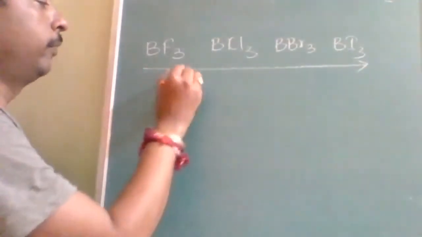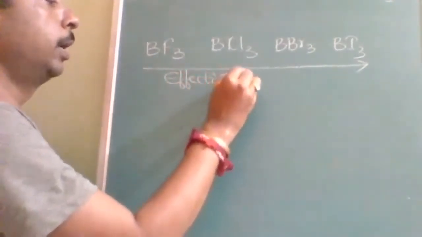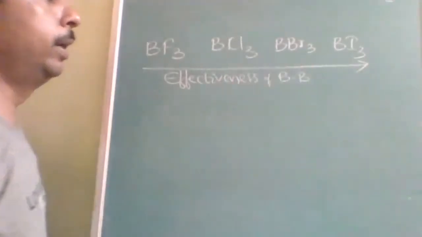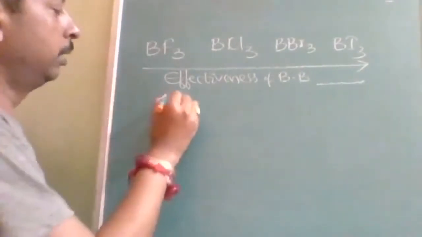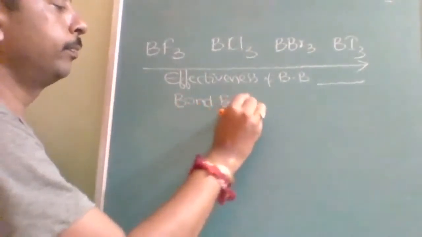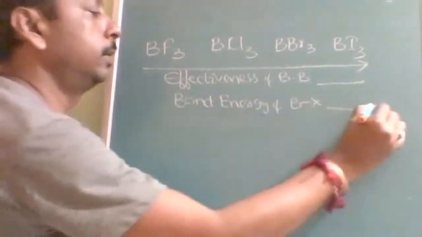Effectiveness of back bonding, BB I will write, will you understand? Back bonding dash. Bond energy of B dash X dash.